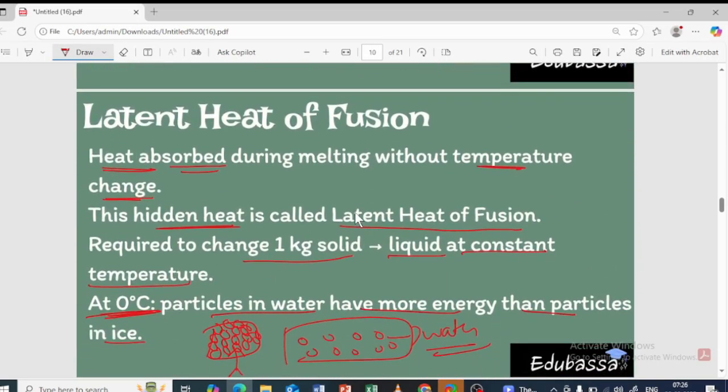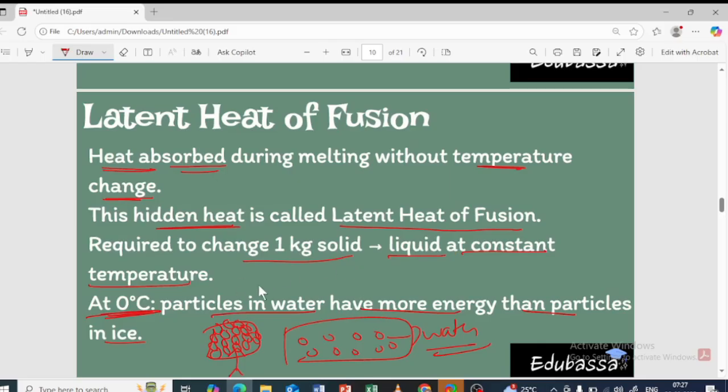So the latent heat of fusion is the same thing. The heat is being absorbed and the temperature is going to remain the same. That hidden heat itself is called the latent heat of fusion. It is the heat used to change 1 kg of solid into liquid at a constant temperature. The temperature is going to remain the same, right?